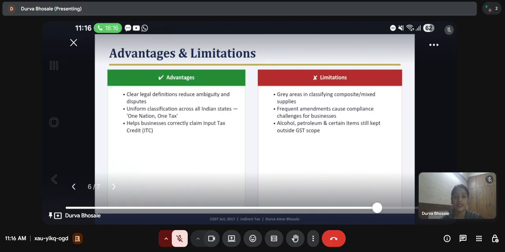Now let us understand the advantages of the Act and its limitations. Advantages: it helps us reduce ambiguity and disputes by clearly defining the legal definitions. Second, one nation, one tax helps us in uniformly classifying tax across all Indian states. It also helps businesses correctly compute and claim input tax credit.